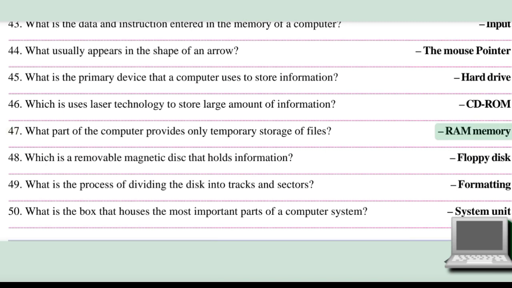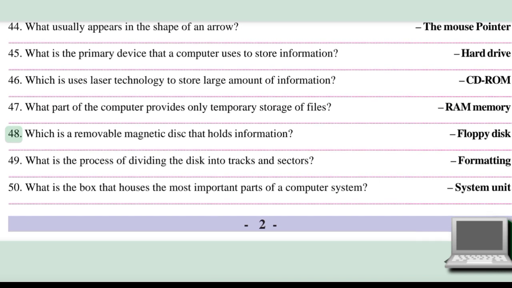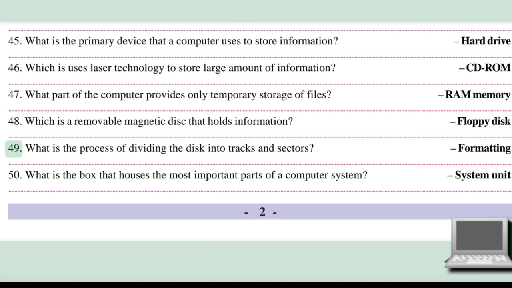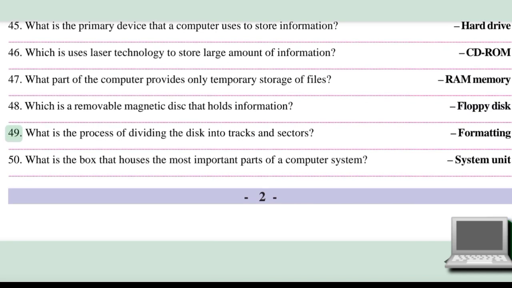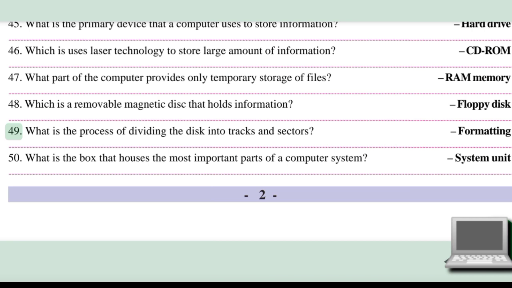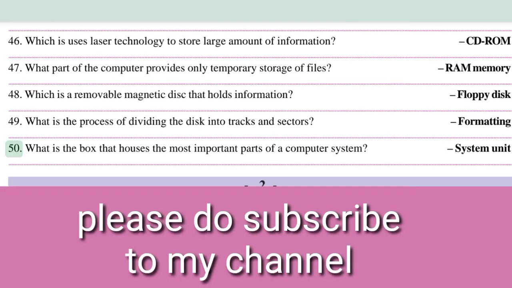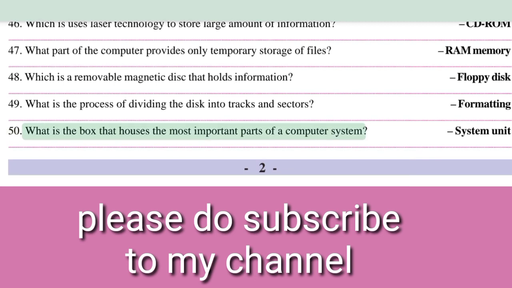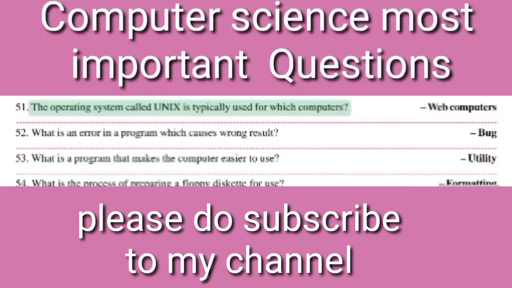47. What part of the computer provides only temporary storage of files? RAM memory. 48. Which is a removable magnetic disk that holds information? Floppy disk. 49. What is the process of dividing the disk into tracks and sectors? Formatting. 50. What is the box that houses the most important parts of a computer system? System unit.